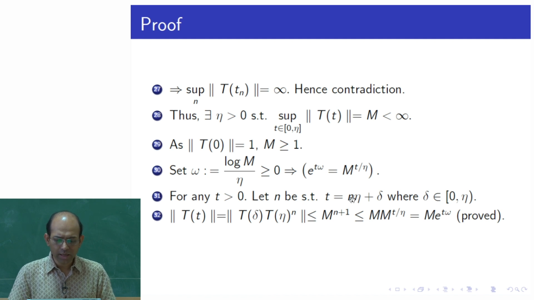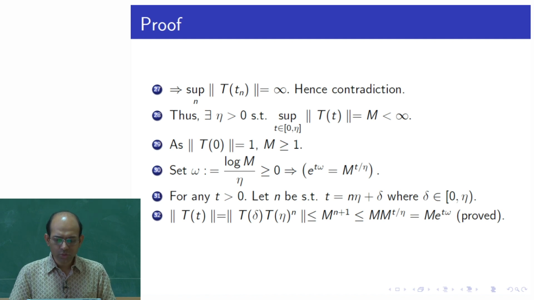However, as I told you, this n is the floor function of t by eta. So, I can write that this is less than or equal to M times M to the power of t by eta.